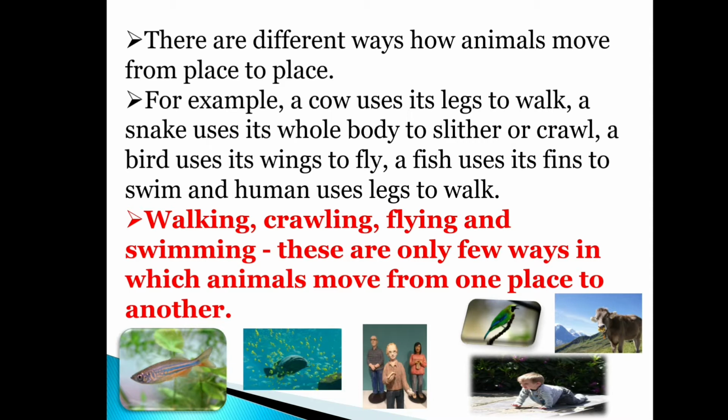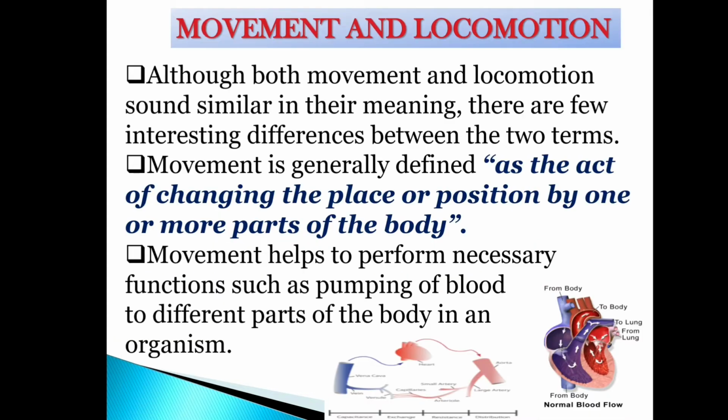So we have so many examples. We have so many animals using their legs. The snake uses its whole body to crawl, and birds are using wings to fly, and fishes are using fins to swim, and we humans are using legs to walk. So walking, crawling, flying, and swimming, these are only a few ways in which animals move from one place to another. So in this lesson we are about to discuss the movements in animals. So let us discuss what is movement and locomotion.